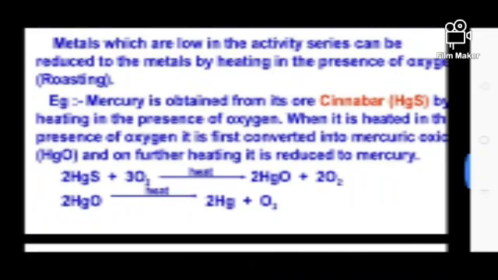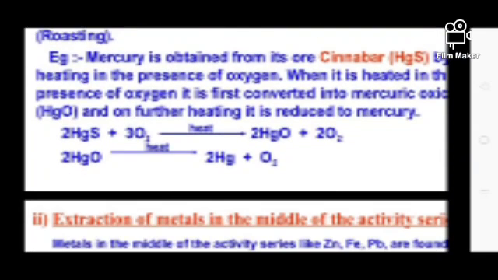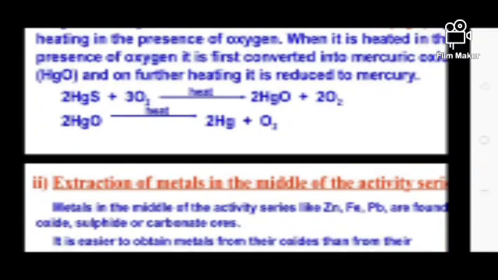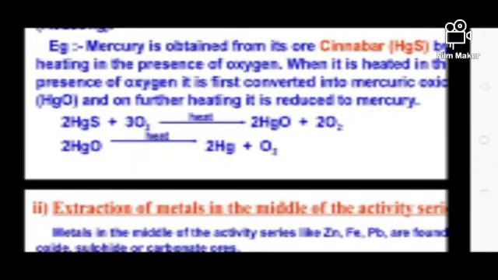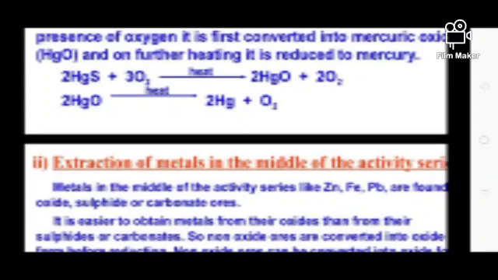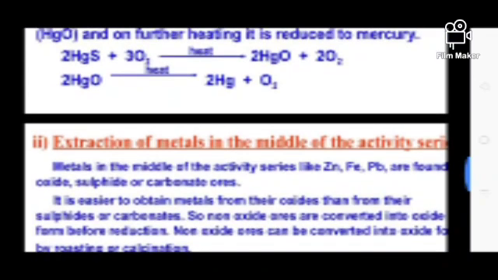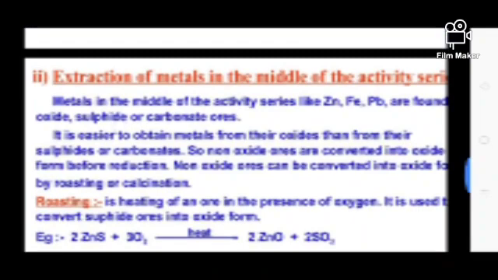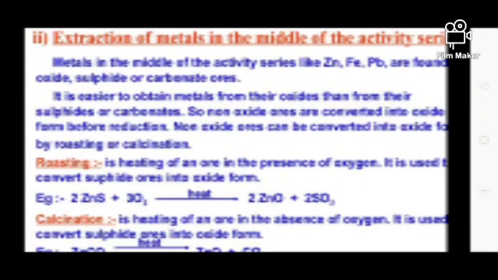Example: mercury is obtained from its ore, cinnabar, that is HgS, by heating in the presence of oxygen. When it is heated in the presence of oxygen, it is first converted into mercuric oxide, and when it is further heated, it is reduced to form mercury. So when HgS, the cinnabar which is the ore of mercury, is heated in the presence of oxygen, it converts into mercury oxide. The mercury oxide, when heated again, breaks up to form mercury, and oxygen is liberated as a gas.